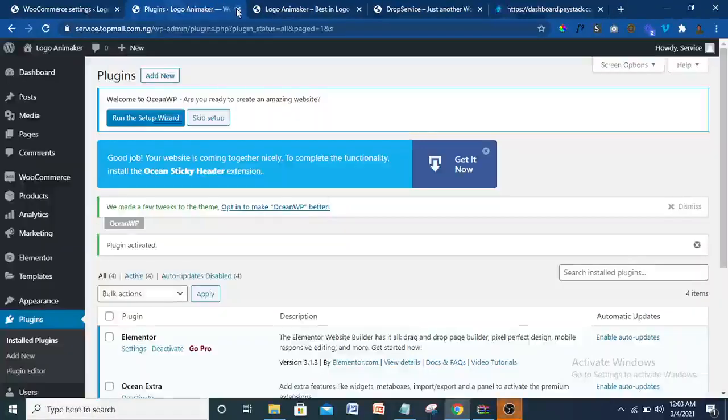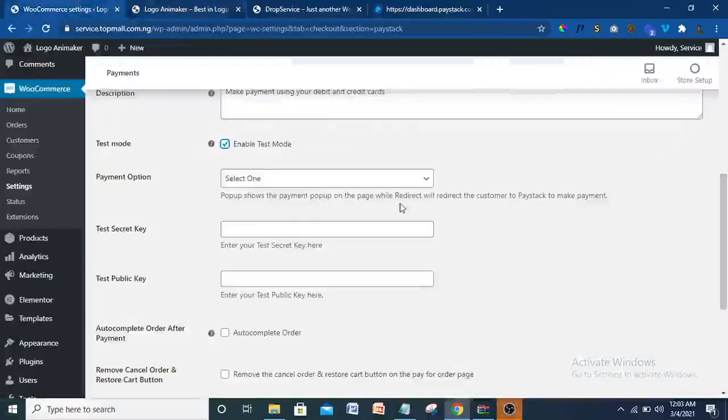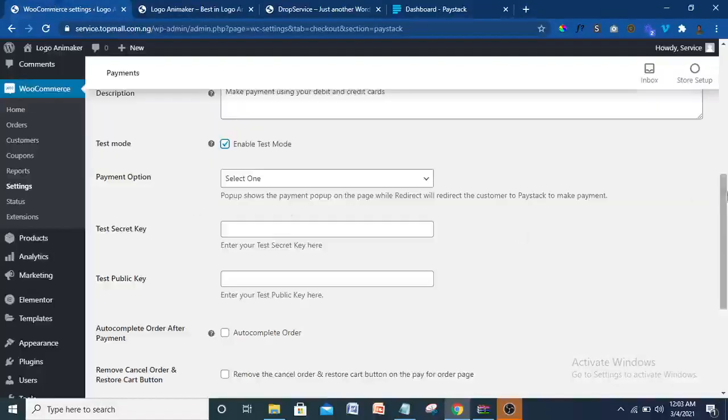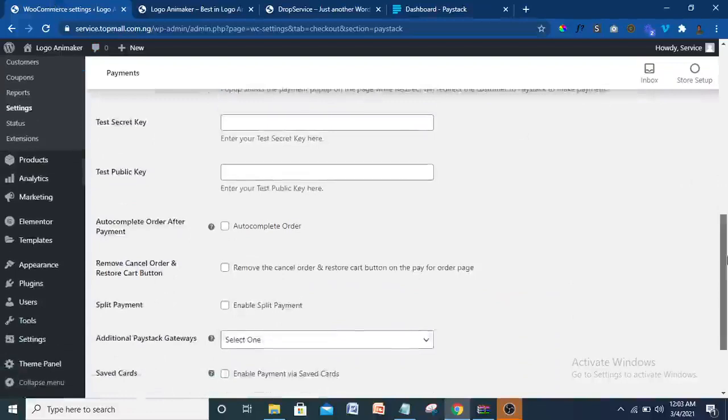Okay, so let me cut this off. Let's come back here. So I'm going to get just the test mode, but I'm going to show you how you can also get the one that is not test mode, that's actually live mode. All right, so this is loading. Okay, let me show you something else here. Let's come down.